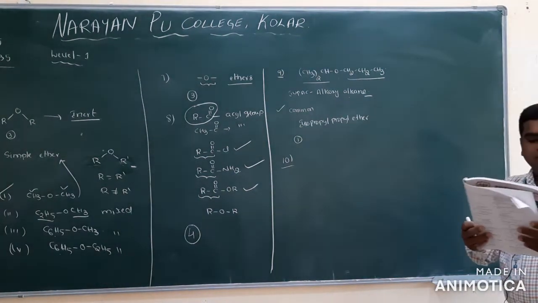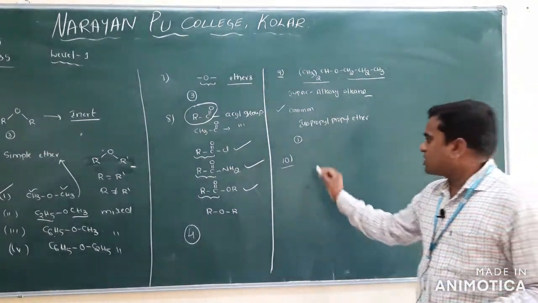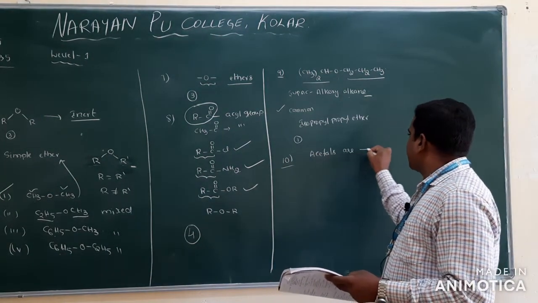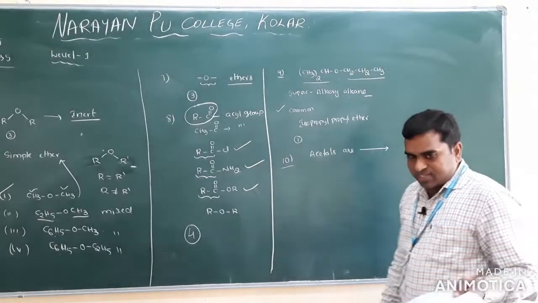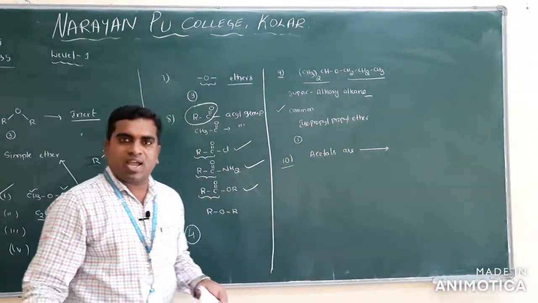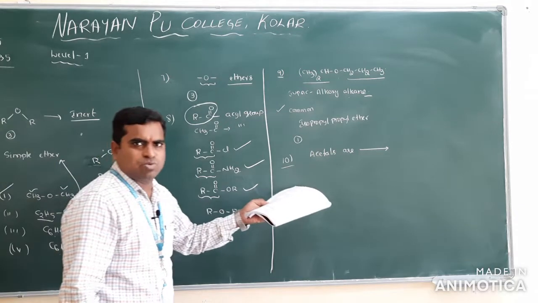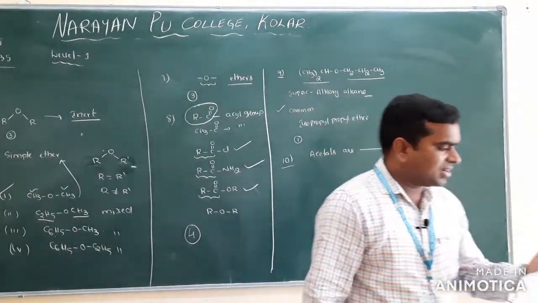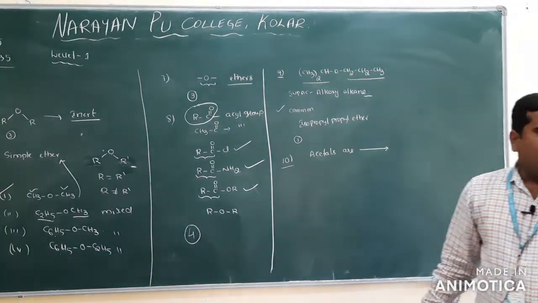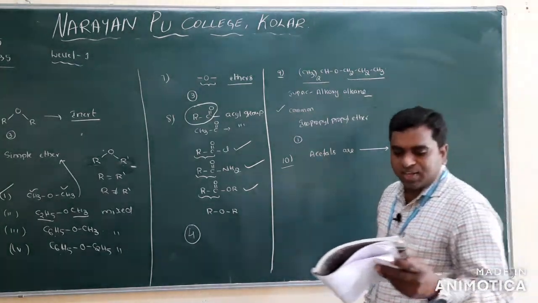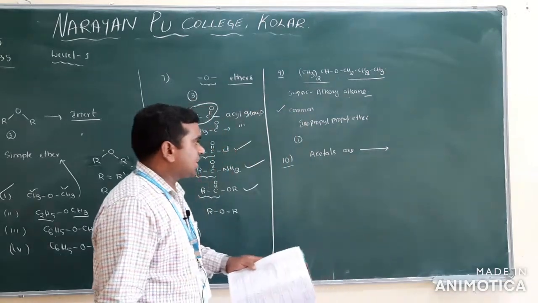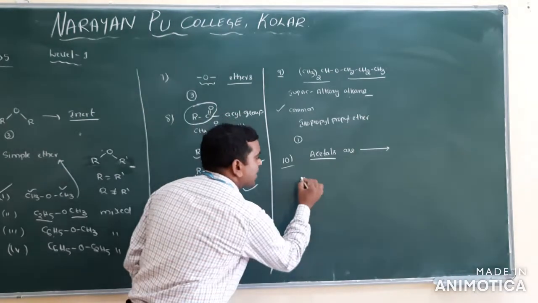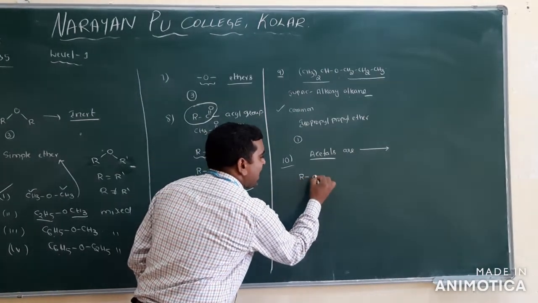Acetals are, clear? What are acetals? Question number 10. This question we will discuss in aldehydes, ketones and carboxylic acids, but we will discuss what acetals are. Acetals are ketones, diethers, or hydroxyaldehydes. The option here is diethers. How will we prepare acetals? First what will we take? We will take the aldehyde.